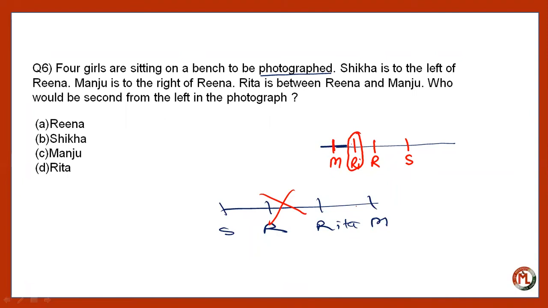So if you are looking at the picture, then you will look according to your left to right. So in that case, they are facing towards you, and Manju will be at the extreme left of your side, followed by Rita, then Reena, and then Shikha. Right, guys? So the answer is Rita.